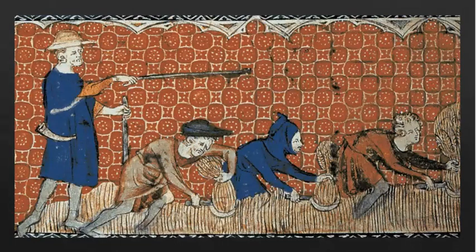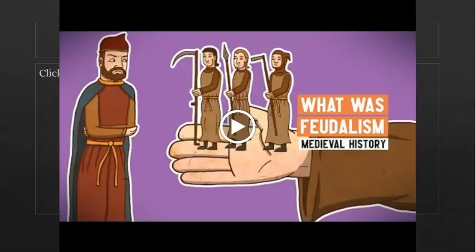Okay? Now, as you can see from this painting from the time period, you have an overseer. You have people working extremely hard. They're also doing pretty dangerous work. This was not an easy life, to say the least, but people were willing to give up some of their choices and freedoms in exchange for the protection of the lords and the knights. So something to keep in mind. All right, we're going to watch a little video to help us better understand what this system was like. So let's take a look.